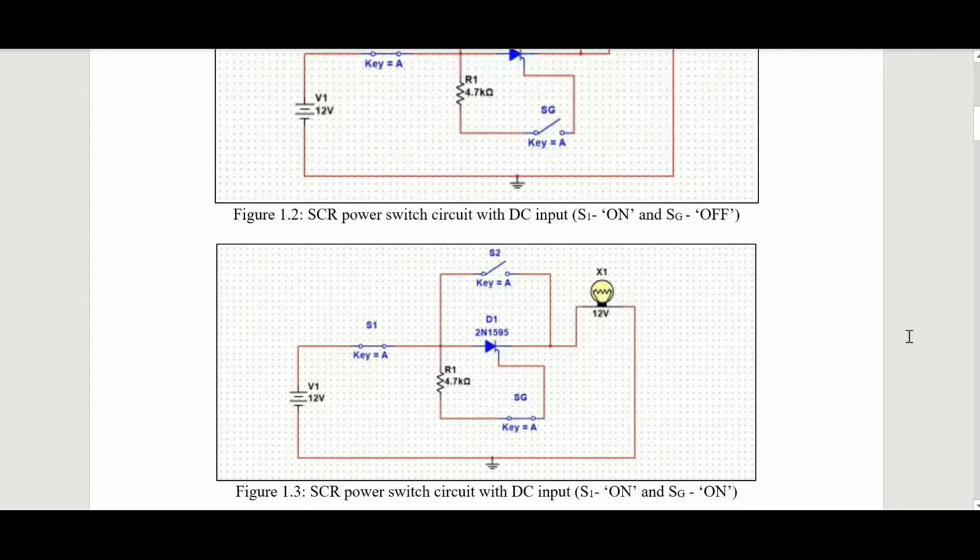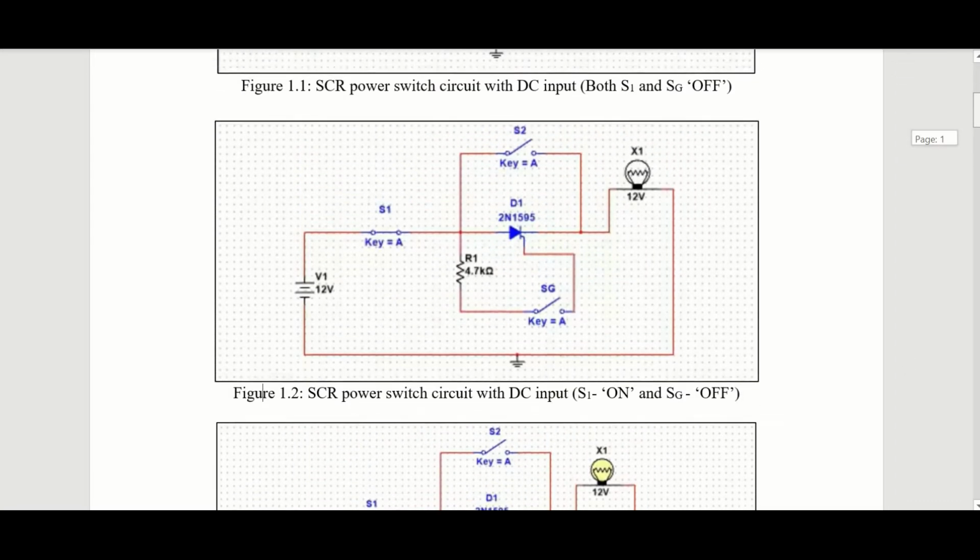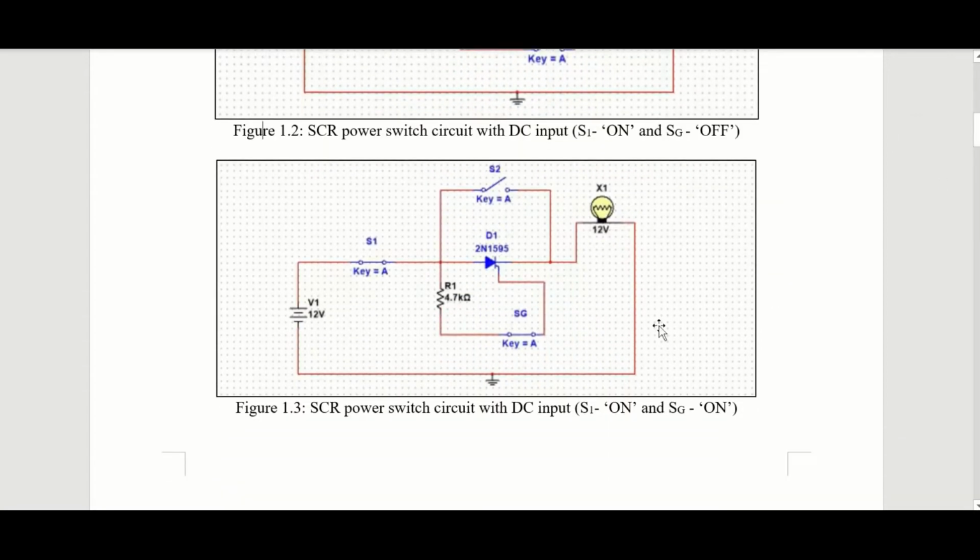For the second condition, when switch 1 is on and switch G is off, there is also no current at the gate terminal, so the lamp is still off. In the third condition, when switch 1 and switch G are both on, the lamp will turn on because there is current flow in the circuit.